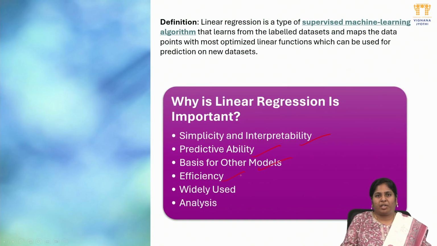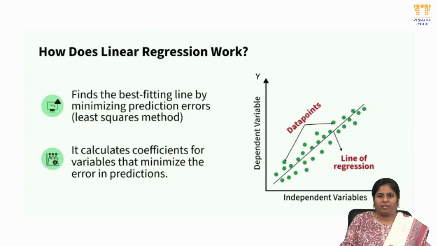And efficiency. When it comes to prediction, efficiency is the main value here. We get more correct answers when we are predicting new values, so it is widely used. It is a simple algorithm for basic kinds of prediction values. Analysis: we can analyze the existing data and predict future values in a very easy way. Analysis also works well for trained data.